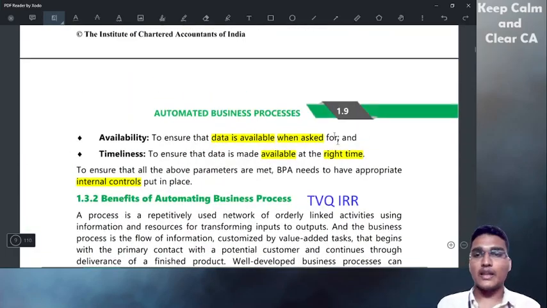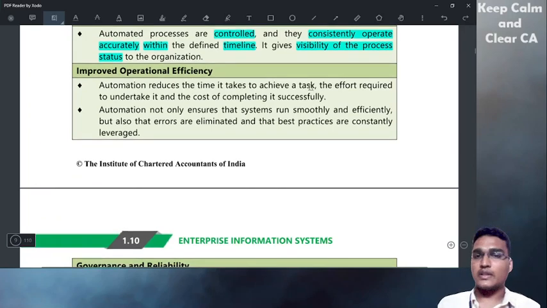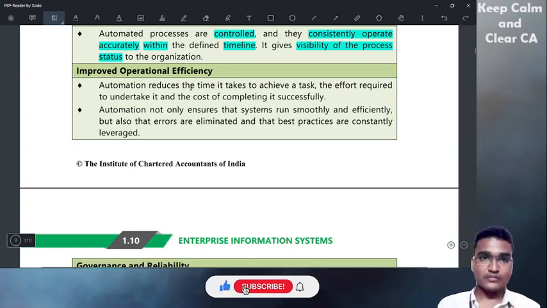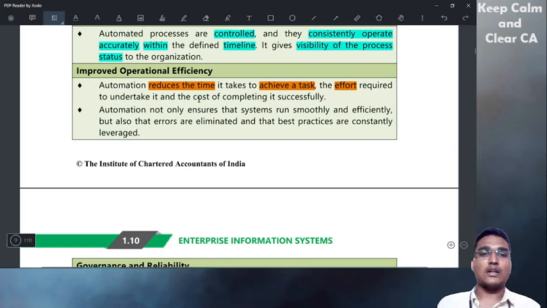Improved TVQ IRR. What is I? I refers to improved operational efficiency. Automation reduces the time it takes to achieve a task, the time and effort required to undertake it, and the cost of completing it successfully. It reduces the time, the effort and the cost.